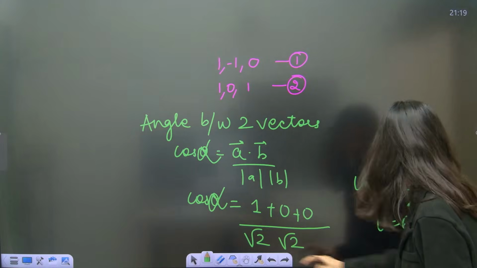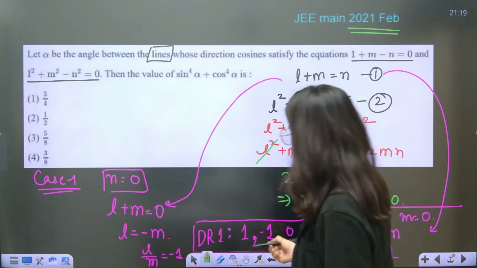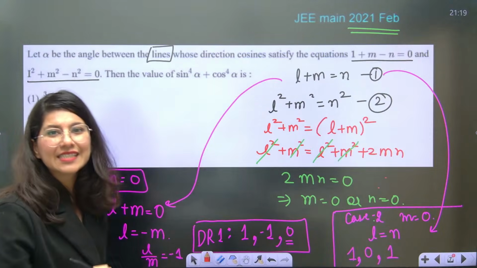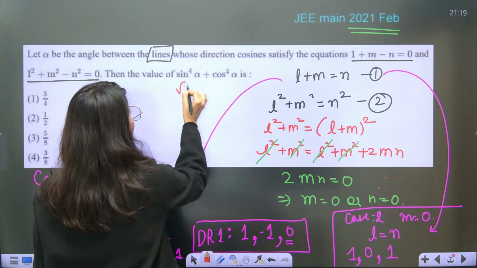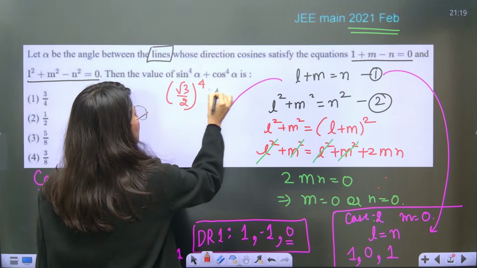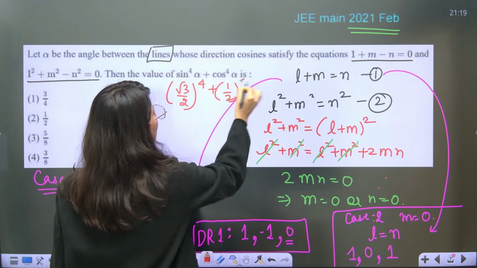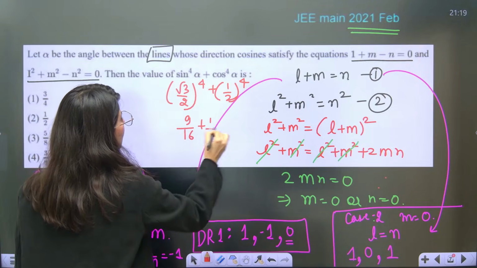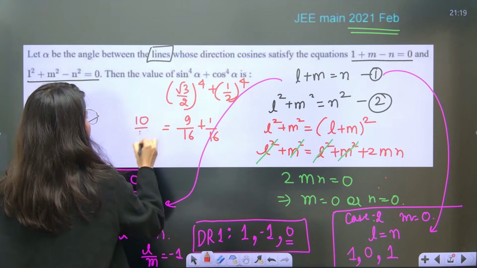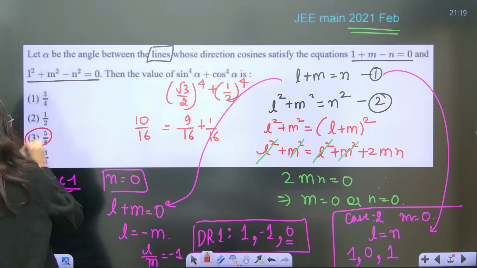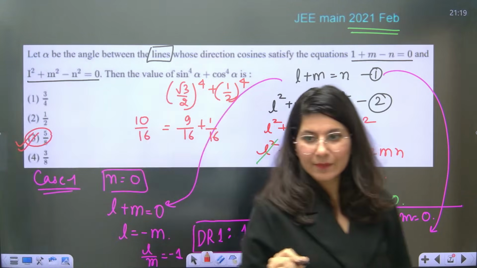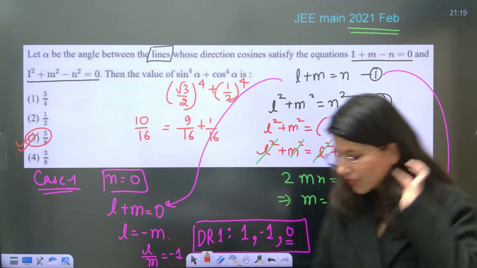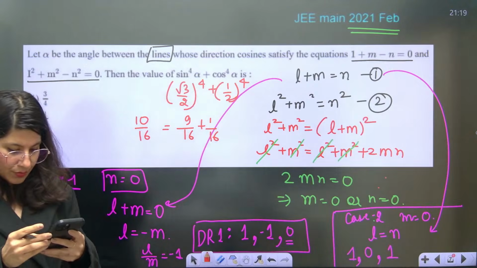So if I just go back and talk about alpha, alpha is coming out as 60 degrees. So sin^4 60 degrees: sin 60 is root 3 by 2, power 4, plus cos^4, which is 1 by 2, power 4. Now understand, this is the square of 3, so 9 by 16 plus 1 by 16 equals 10 by 16, which is 5 by 8. It is absolutely sitting in option number C. Yes or no in the chat box, guys? Yes or no? Okay. Perfect. Yes.